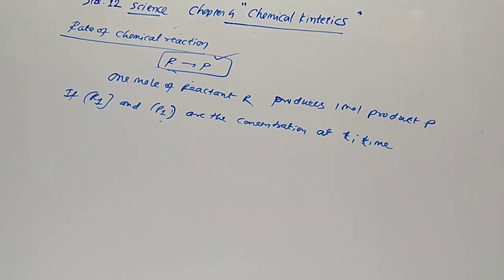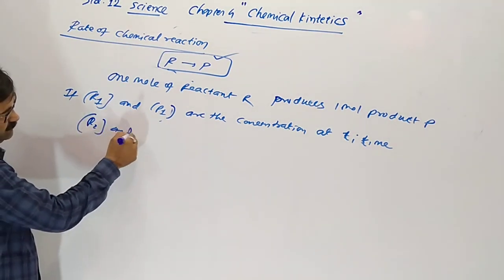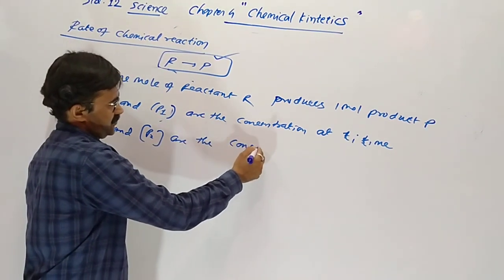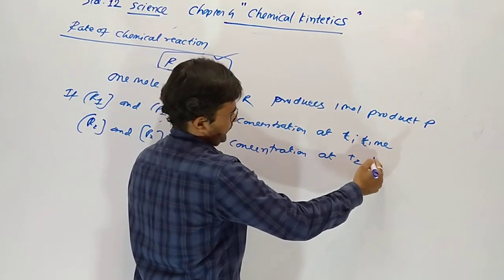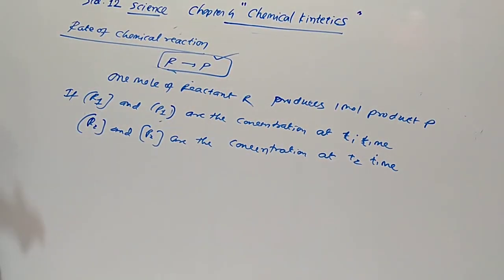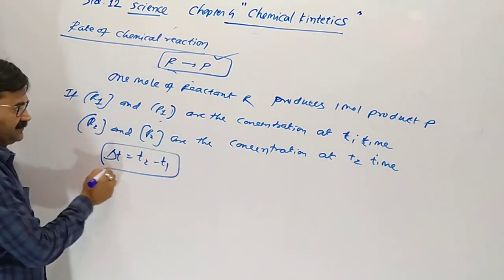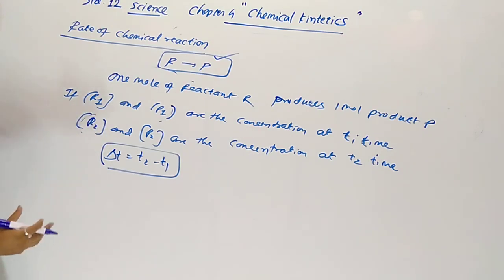Yes, and R2 and P2 are the concentration at T2 time. Then the change in time, delta T, is T2 minus T1. Square bracket indicates the concentration.